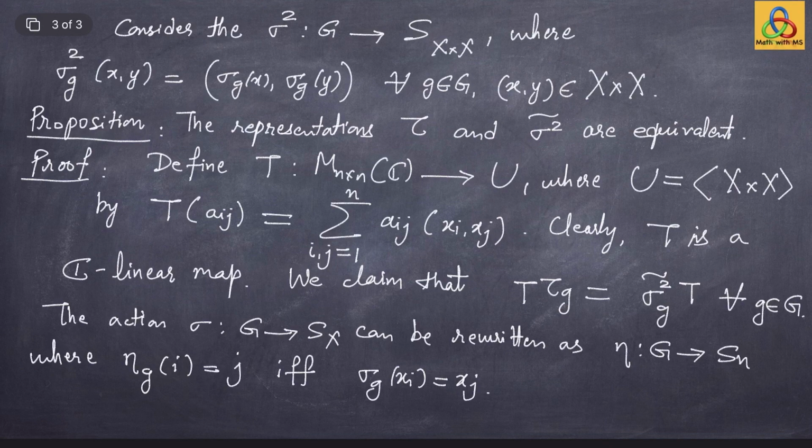We can rewrite it as a new action eta from G to the symmetric group S_n, where eta g of i is j if and only if sigma g of xi is xj. So basically we are just looking at the underlying permutation of the labeling of the elements of X.